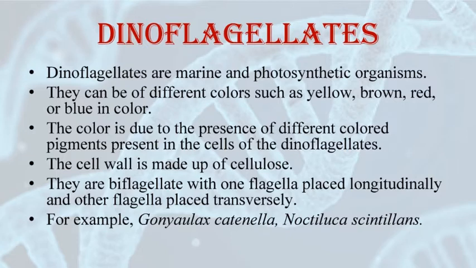Among the dinoflagellates, the red dinoflagellates have a capacity of dividing very rapidly. Sometimes they divide so rapidly that they cover the surface of the sea into red color and the entire sea appears red. This phenomena is known as red tide. Example is Gonyaulax. During red tides, these organisms release large amount of toxins, and these toxins can be harmful to the marine animals as well as fishes. Here are the examples of some of the dinoflagellates.